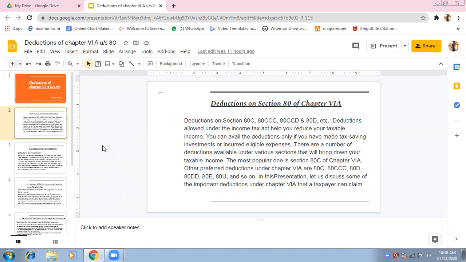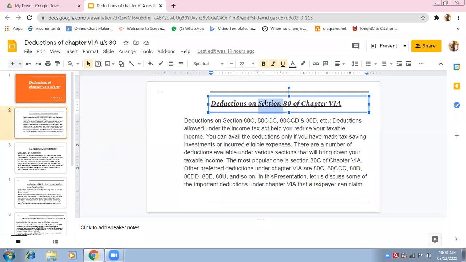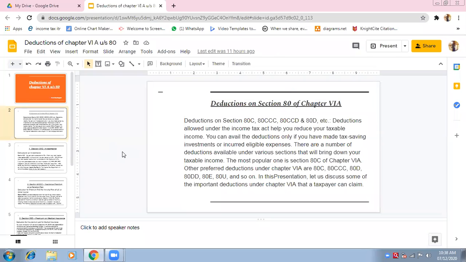So that means you will have to pay tax on 7 lakhs, not on 10 lakhs. This is the benefit that a person gets with the help of section 80. If you are availing the benefit of section 80, that means it is a benefit for you. How is it a benefit for you? The income will be reduced and the tax burden will also be reduced.